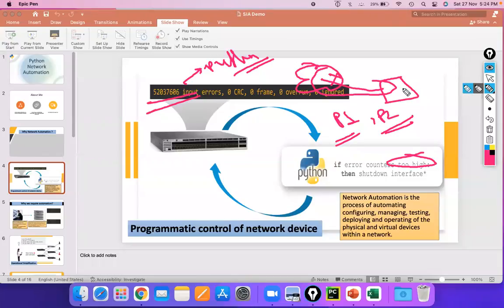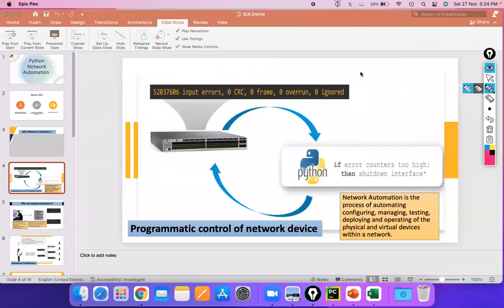So after shutting down, the connection will be going to the backup and there will be no issue, and you will also get the alert by email. So here, if you use automation, you are going to avoid 2-3 things. First, there should be no P1 or P2 call because your connection will be on the backup. Second, you can play with this particular interface. You can do your troubleshooting without affecting the users. That is the biggest thing that you have to deal with.